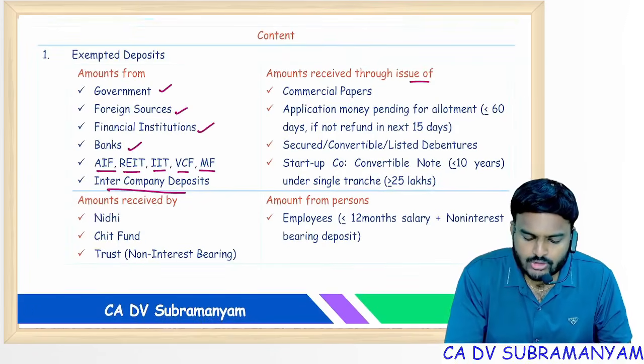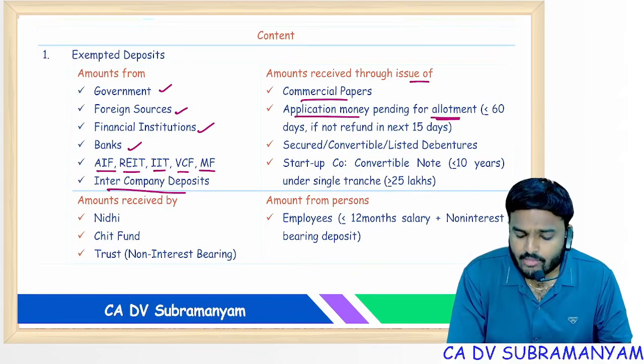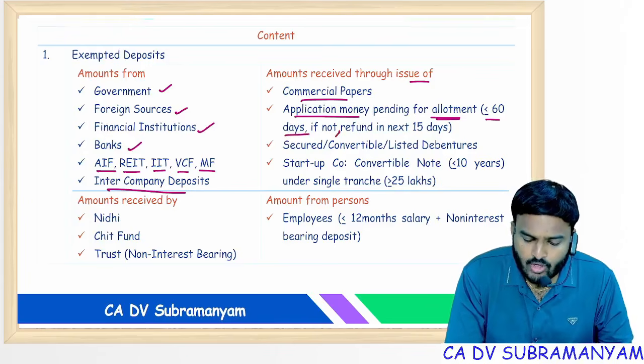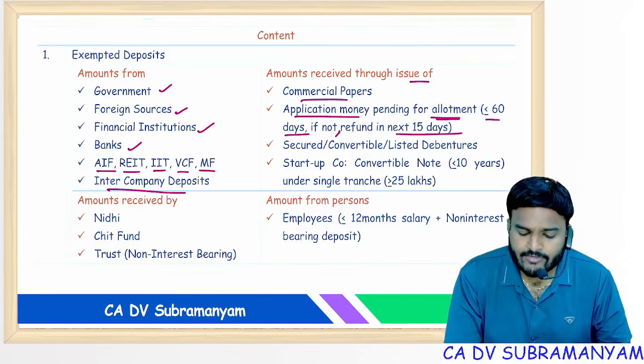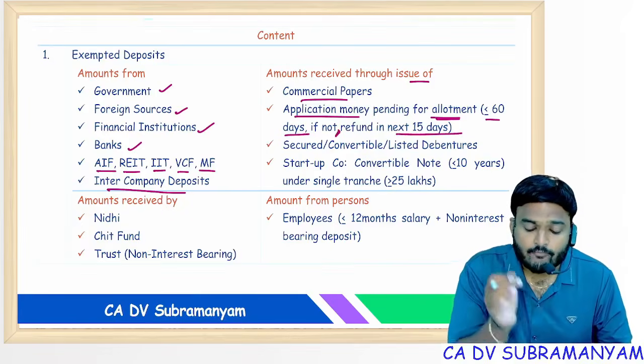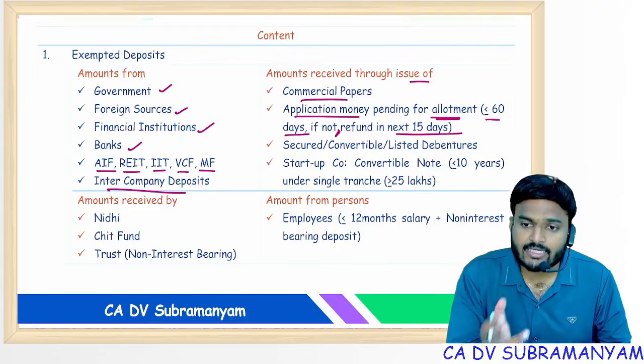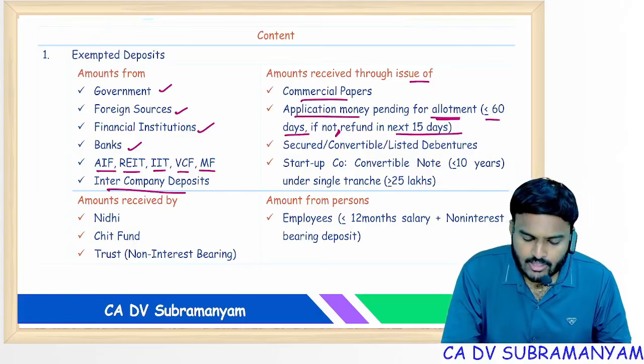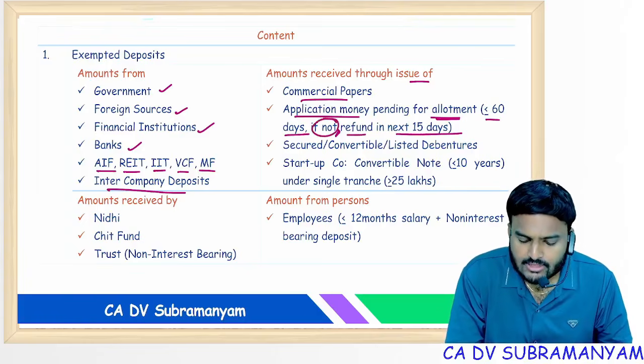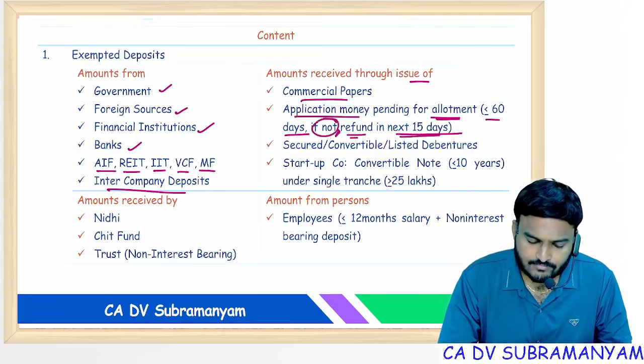Amounts received through the issue of commercial papers. Next, application money pending for allotment. If allotment is done within 60 days, it is not a deposit. If not, refund in the next 15 days, then also not a deposit. If not refunded, then it is a deposit. Getting my point? If allotment is not done, refund in the next 15 days.